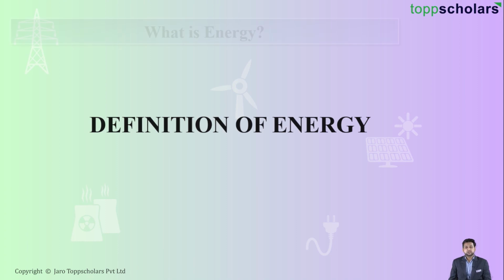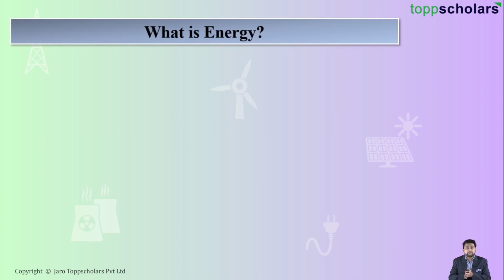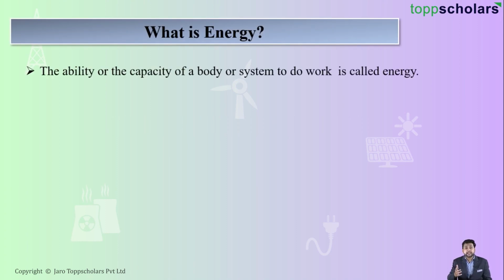Students, today we are going to discuss an interesting topic, and that is the definition of energy. In simple words, energy is defined as the capacity or the ability of a system to do work. So what is energy? The capacity of a body or the ability of a body to do work.